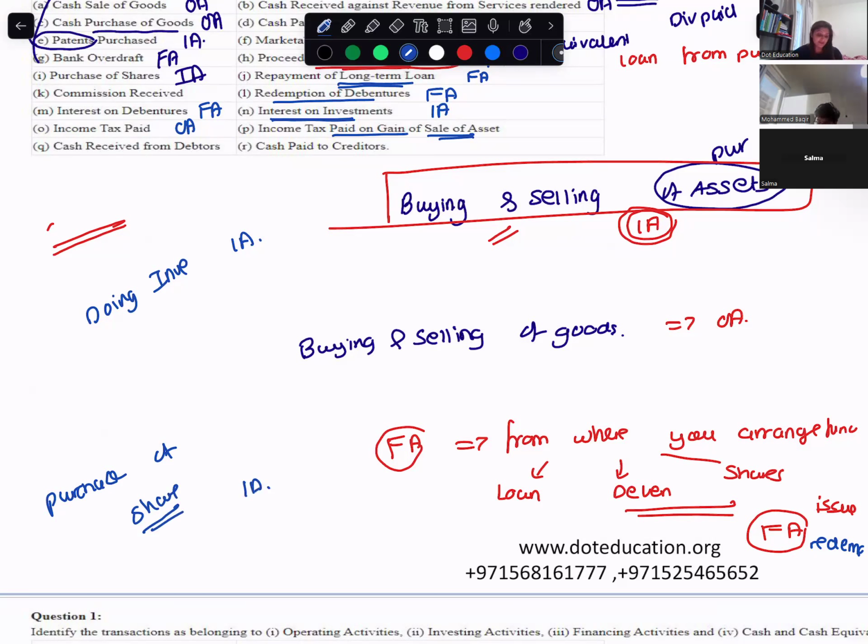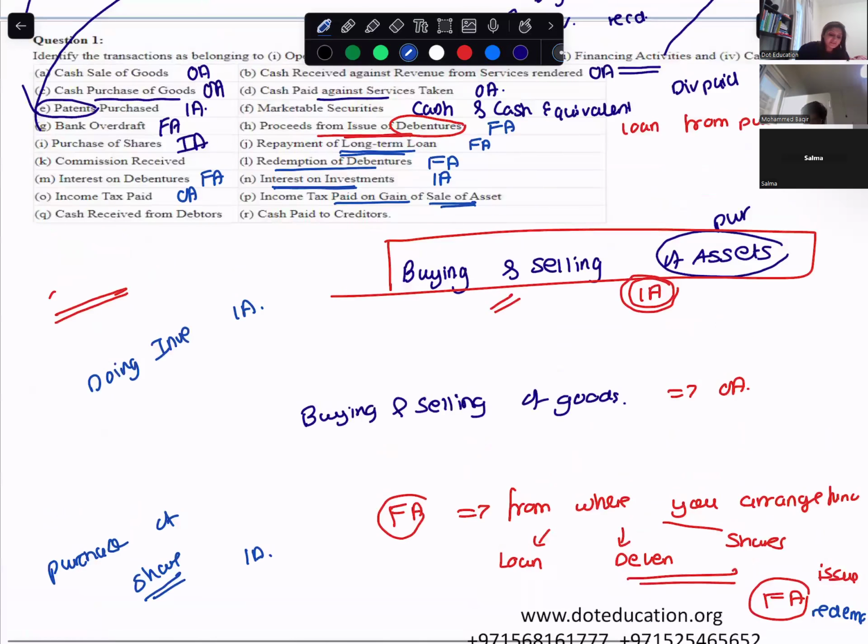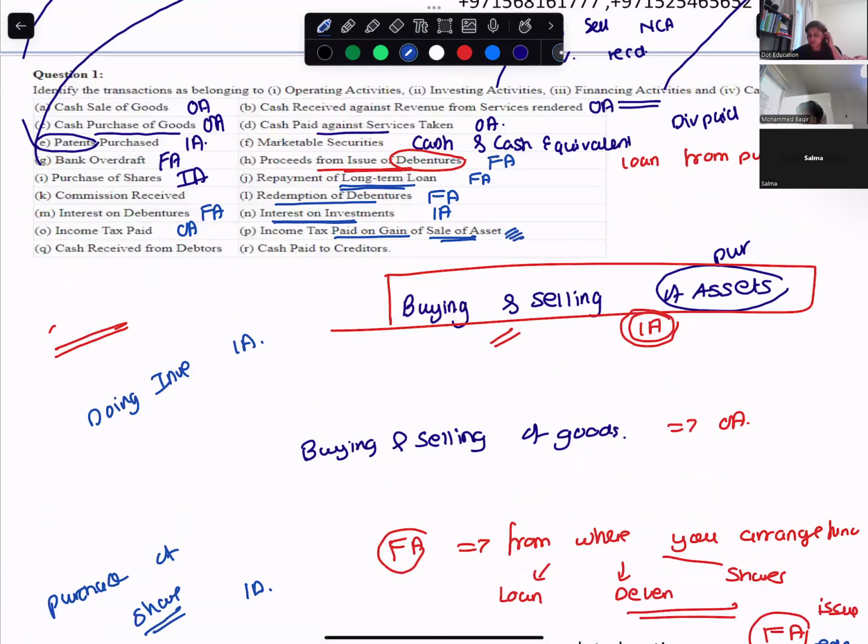Investing activity. So income tax paid on gain of sale of assets, which activity? Income tax, we're paying. Okay, so it'll be investing on the gain. Paying is not investing, you pay for many things, but it is on assets. So investing.